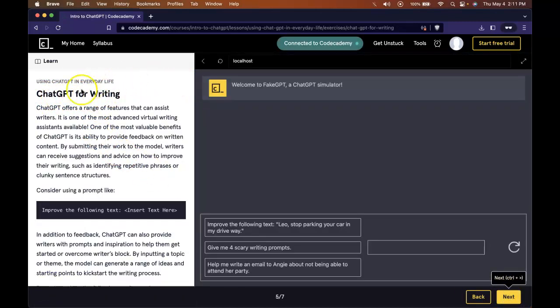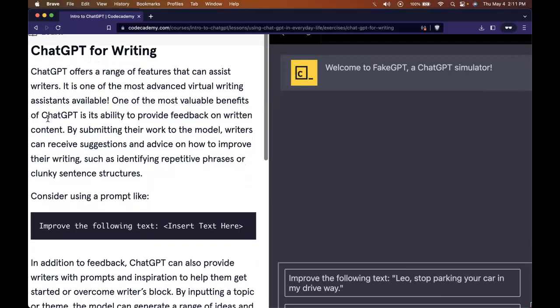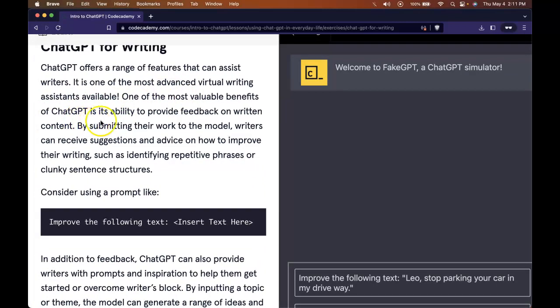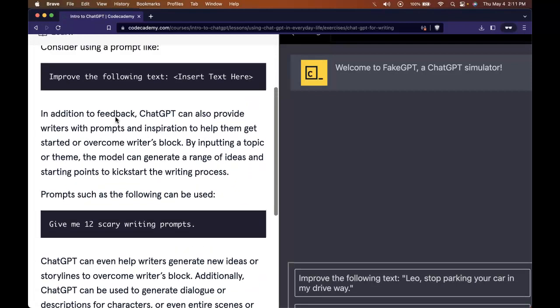ChatGPT for writing. ChatGPT offers a range of features that can assist writers. It is one of the most advanced virtual writing assistants available. One of the most valuable benefits of ChatGPT is its ability to provide feedback on written content. By submitting their work to the model, writers can receive suggestions and advice on how to improve their writing, such as identifying repetitive phrases or clunky sentence structures. Consider using a prompt like, improve the following text, and then we insert our text.